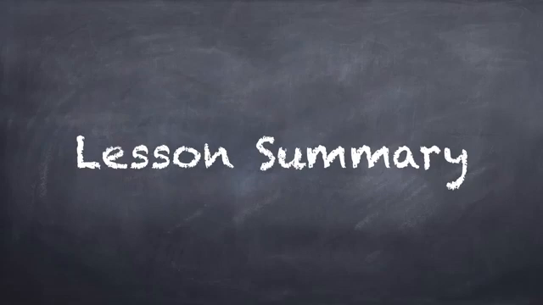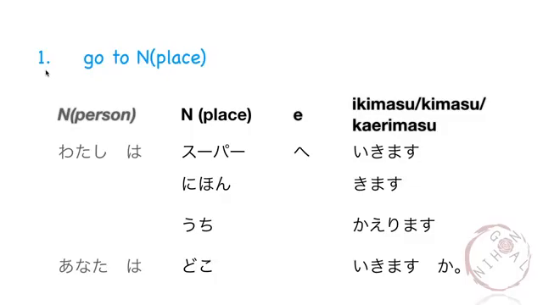Now let's go over the lesson one more time. So the first one, we've learned how to say go to a place. So, for example, watashi wa, or you can drop the subject and just say Super e ikimasu, Nihon e kimasu, Uchi e kaerimasu. And you can also ask the question, Anata wa, or Doko e kimasu ka?